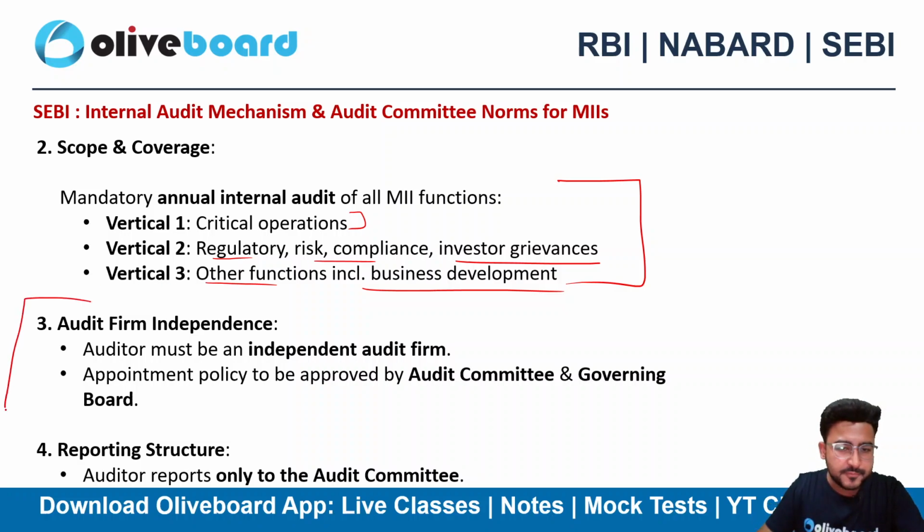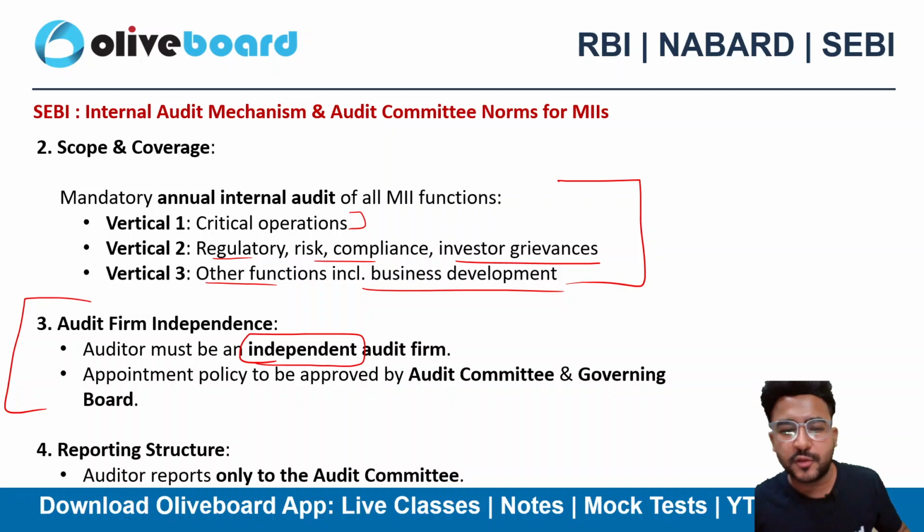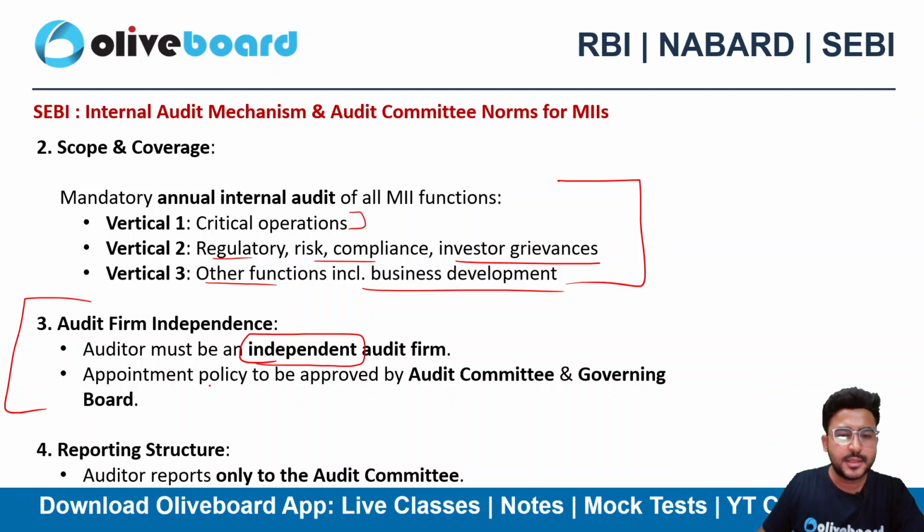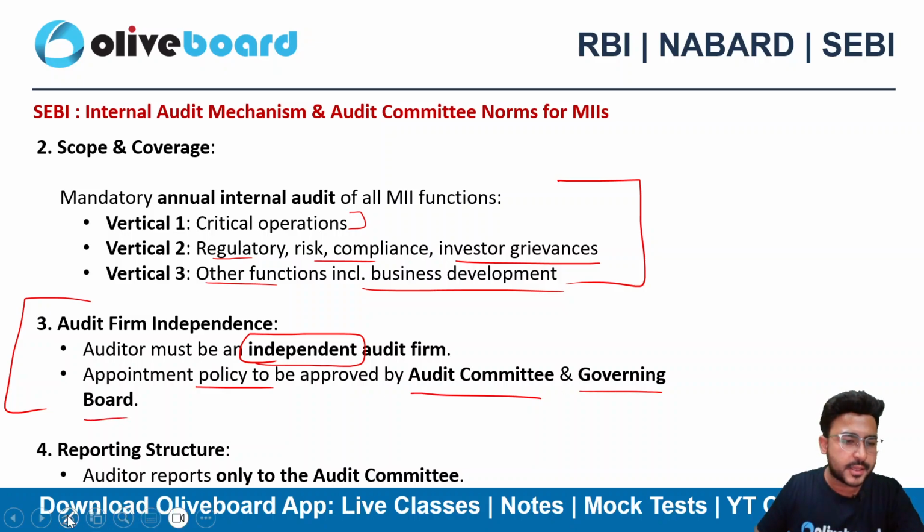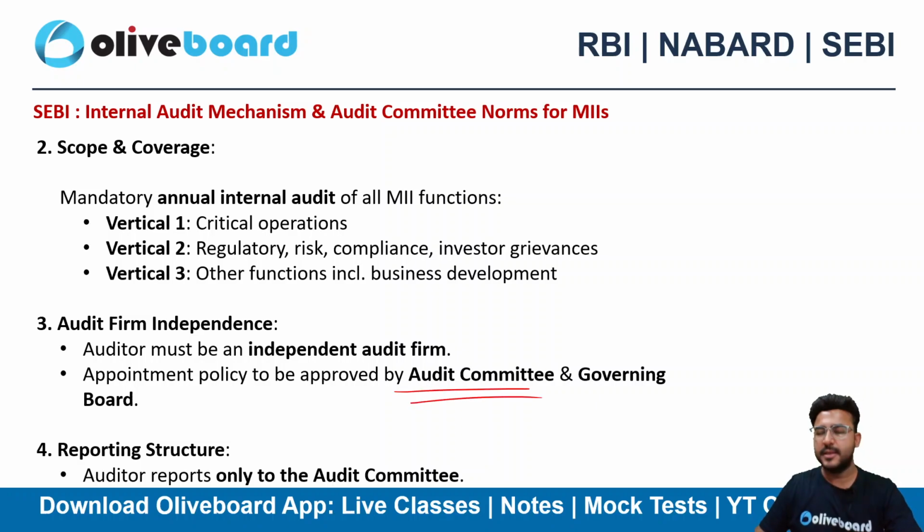The audit firm will be completely independent, right? So it should be completely independent. There should not be any kind of conflict of interest here. And the appointment will be approved by the audit committee and governing board. So what do you mean by audit committee? It's a chapter as well. So you do have a chapter on corporate governance and banking in your course, okay? So if you have read that chapter, you must be able to answer the question on audit committee.